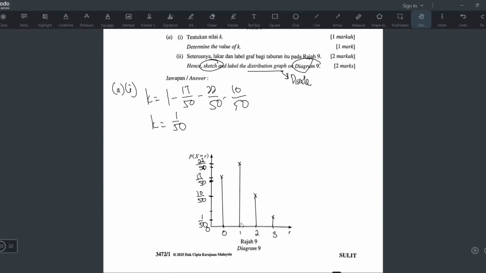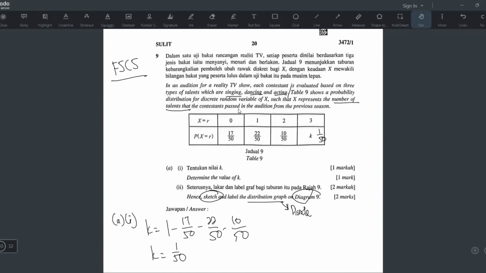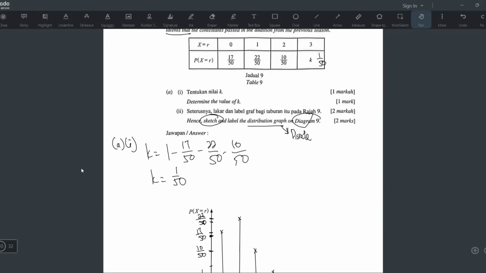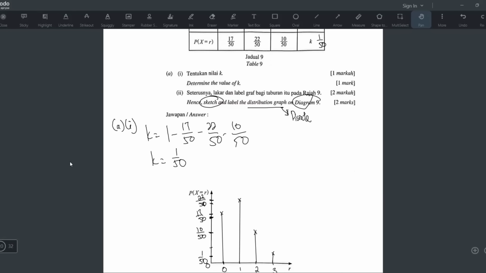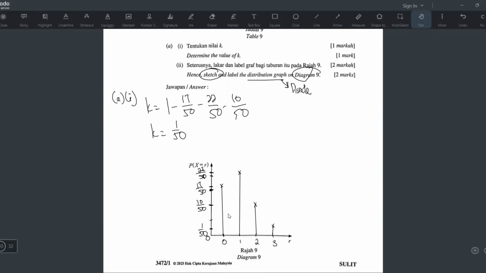It's discrete. It means the x is countable. It's 0, 1, 2, 3, integers. It doesn't cover like 1.5 or 2.5, because this one is bilangan bakat, so the quantity should be a whole number, an integer. There shouldn't be any decimal fraction. So it doesn't cover the values in between. You only take the integer. That's why it's a discrete random variable, and that's why the graph looks like this.